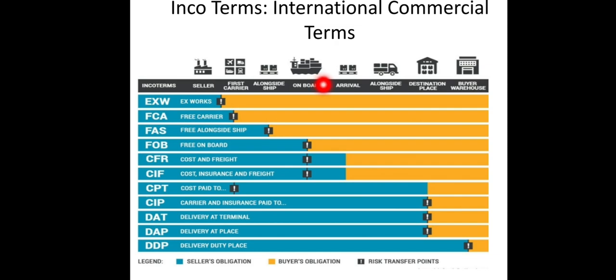From there again it has to be unloaded. After unloading, it has to be transported to his godown. So these are all the various processes that have to be carried out. So while carrying out these processes, now who will do which job?